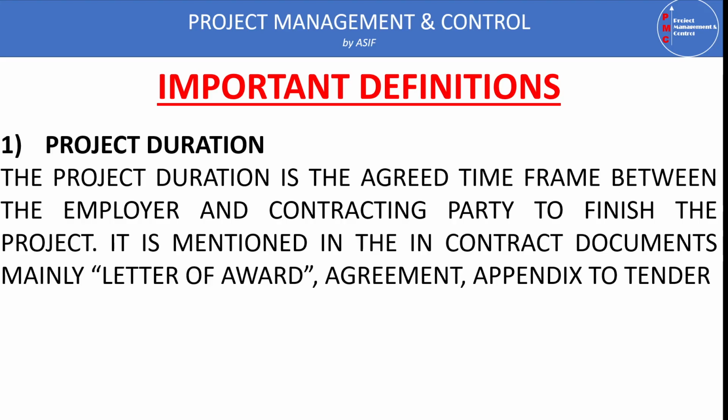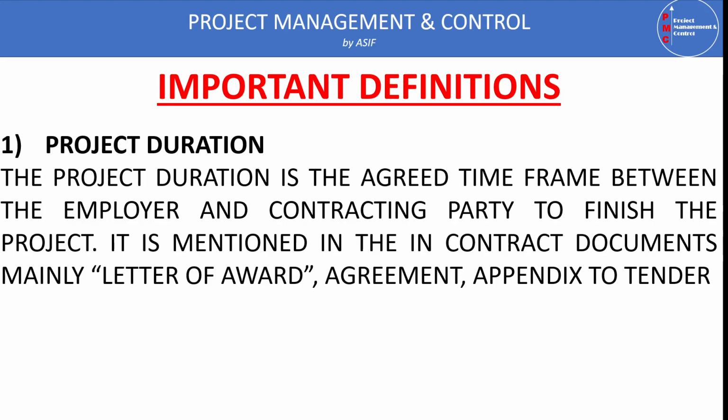Normally the project duration is mentioned in the contract document in several places. You can find it in the letter of award. In the letter of award, they mention the project name, the parties, their expected time of start and their time for completion. Similarly, we can find this in the agreement also. The agreement is made between the contractor and the employer on a certain date, with the anticipated start of the project 7 days after this agreement and having the duration XYZ, whatever the duration.